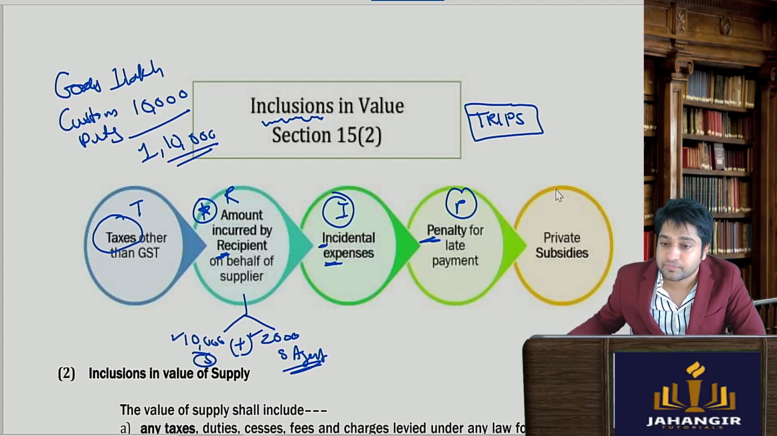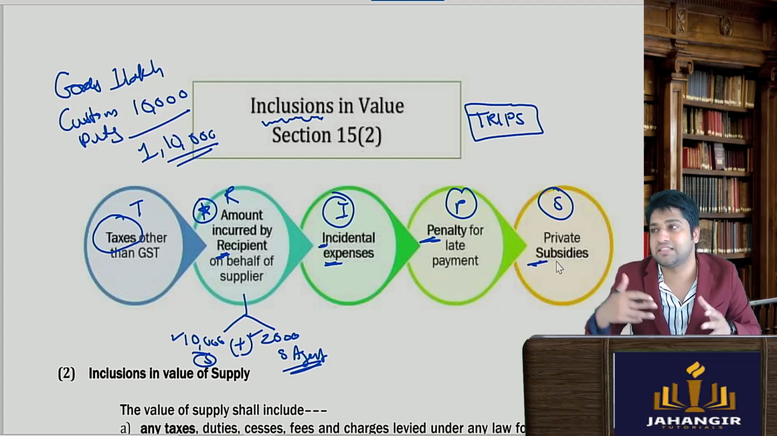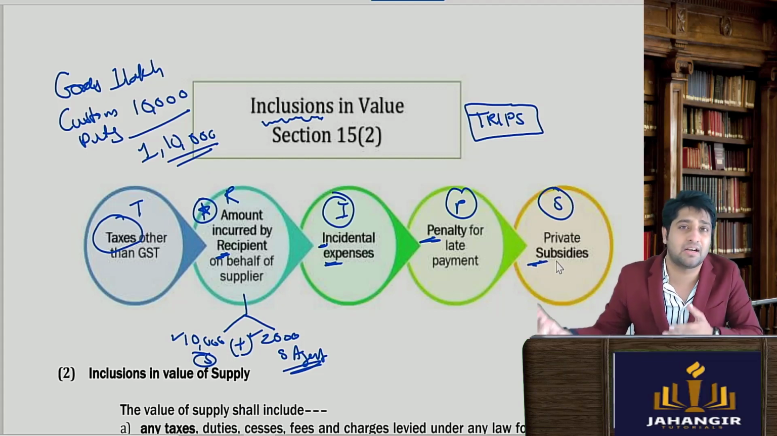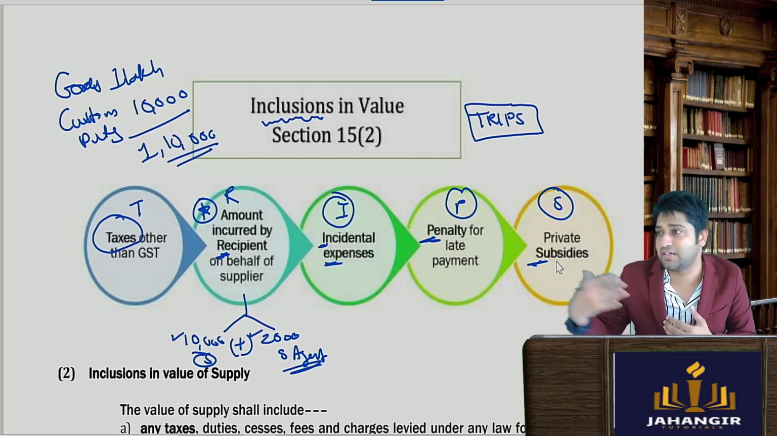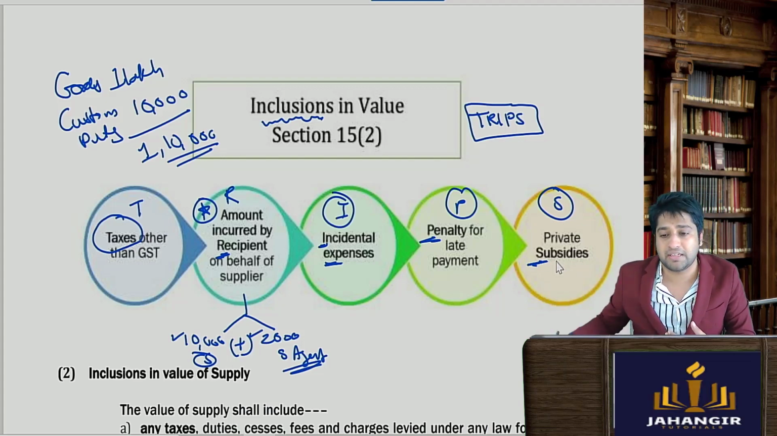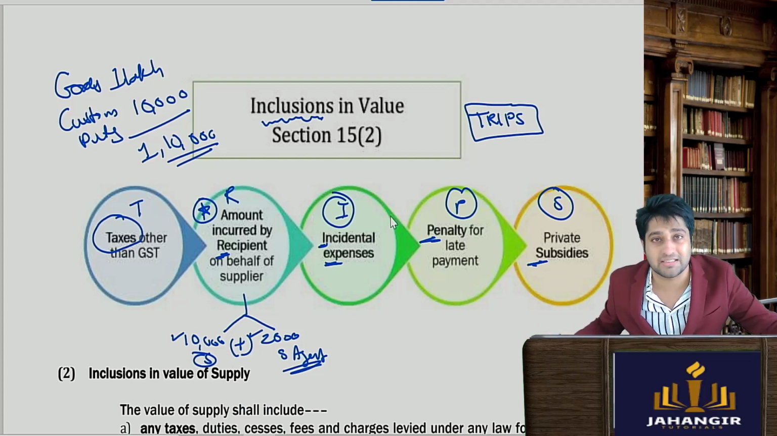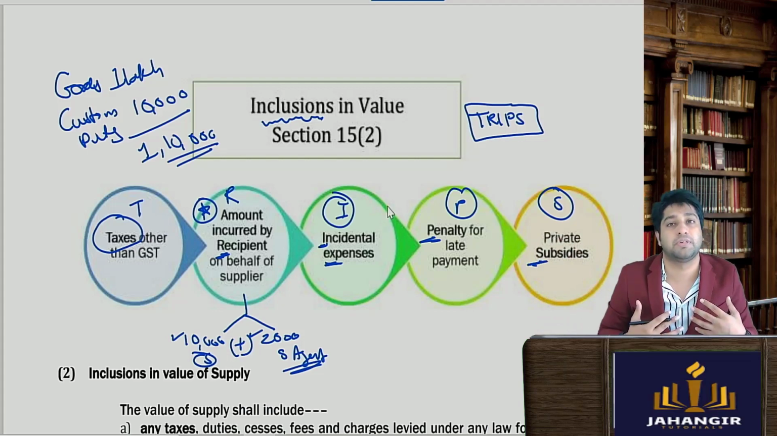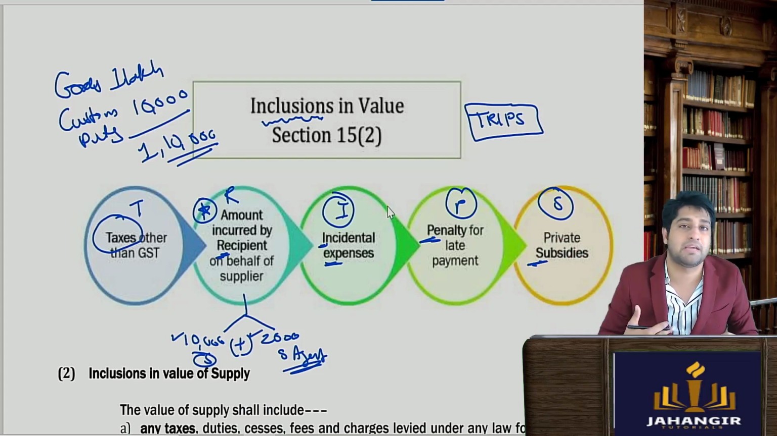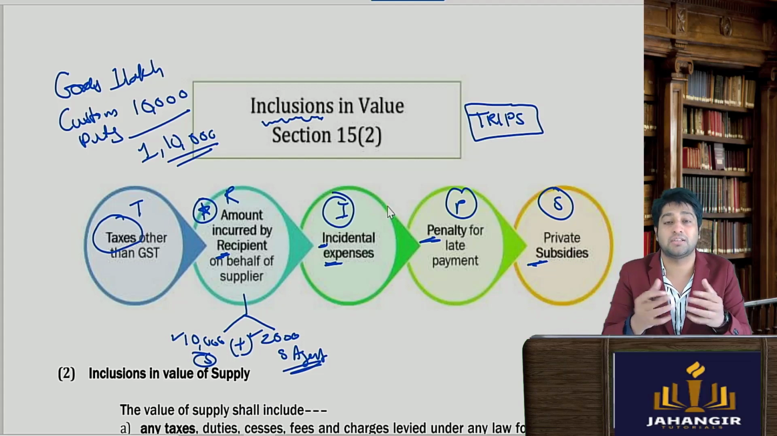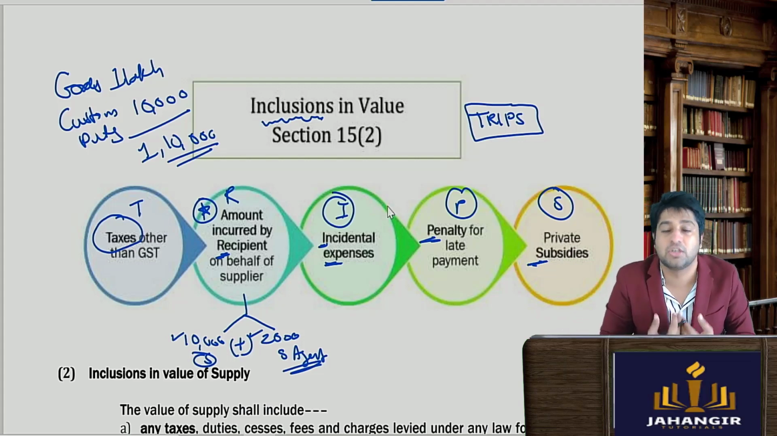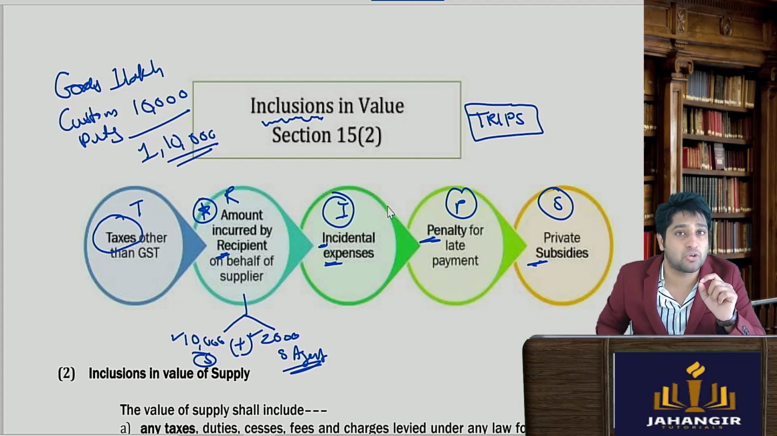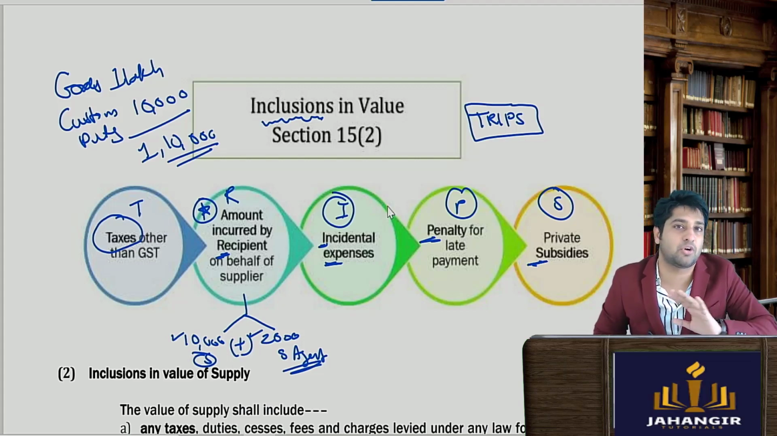And third and lastly, the private subsidies. Private subsidies are a fiscal or monetary benefit received from any third party. Maybe the buyer is paying me 10,000 and someone else, some NGO, is paying me 2,000 rupees. So in total the supplier is getting 12,000 rupees. So these private subsidies are to be included in the value. However, government subsidies are not to be included.